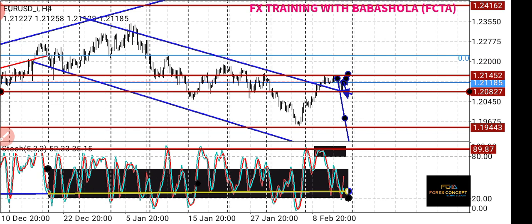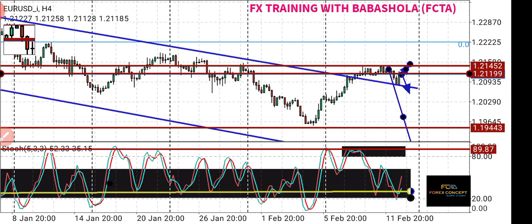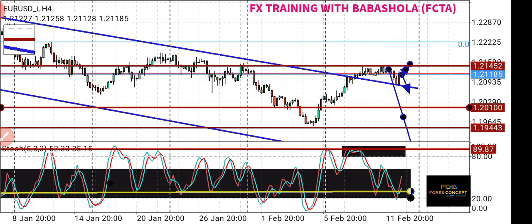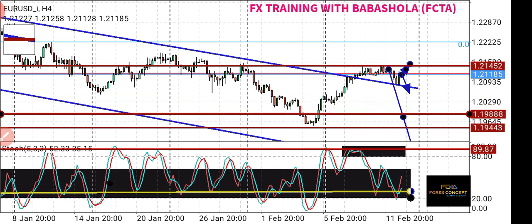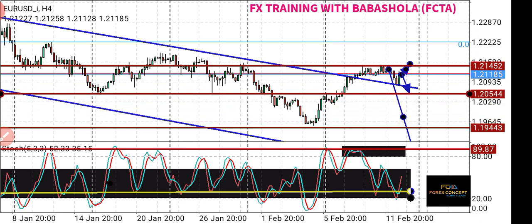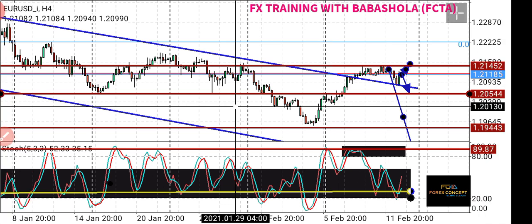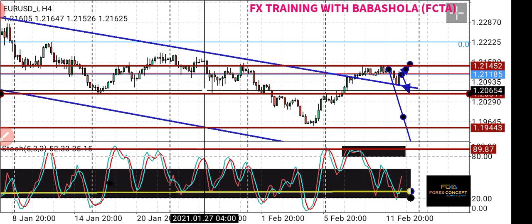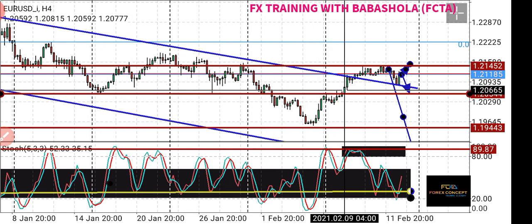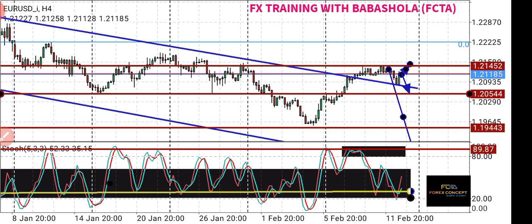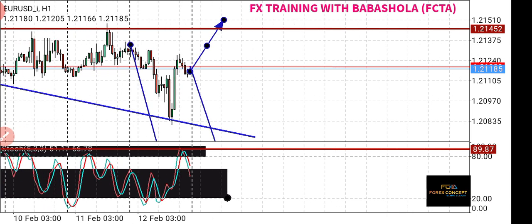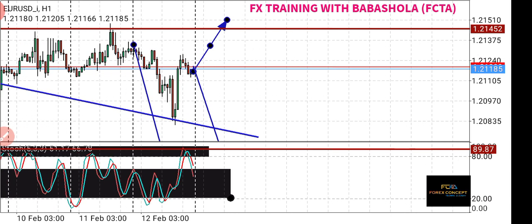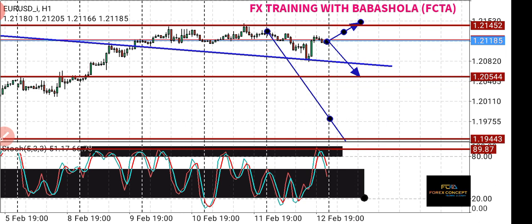I hope you understand that. So you have to keep all your options open, because remember I told you that we don't predict, we react. So a break below 1.20544, as a key support level here, here, and here. So a buy trade when 1.21452 is broken on the H1, and a sell trade when 1.20544 is broken on the H1 time frame.